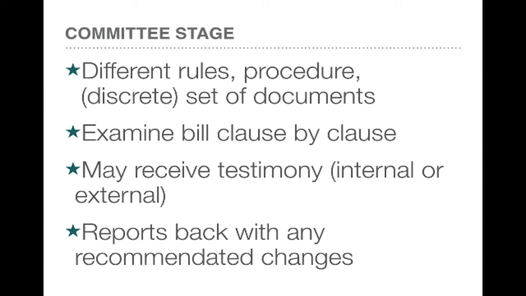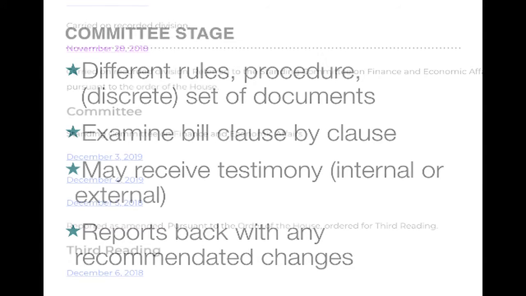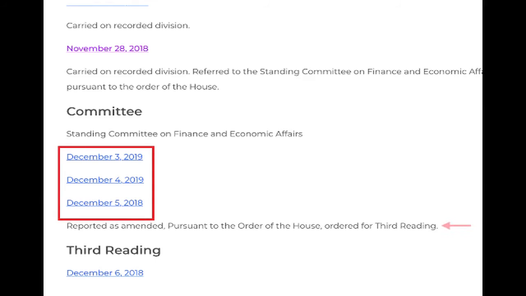Now, the committee examines the bill clause by clause. They may receive testimony from other MPPs and members of government, internal, or they may solicit and receive external testimony. The purpose of the committee's work here is really to examine the bill clause by clause and then report back with any recommended changes. Committee deliberations are also important for many reasons, one of which is that if you're looking for civil society input in a bill, if you're researching policy, civil society input usually happens here.